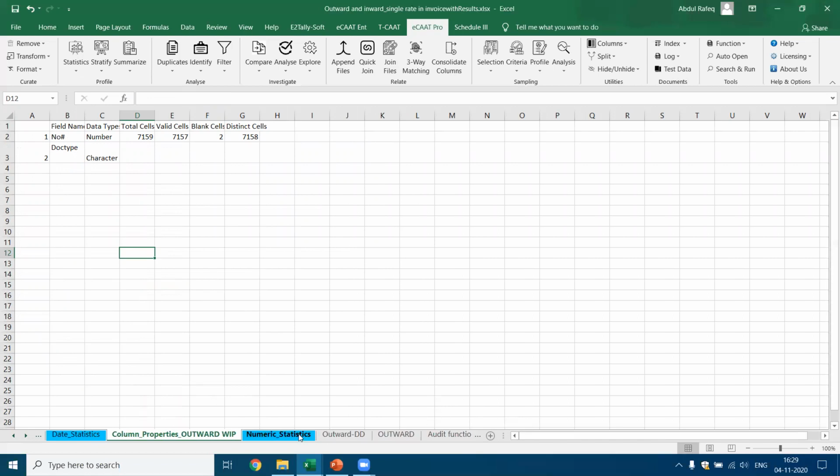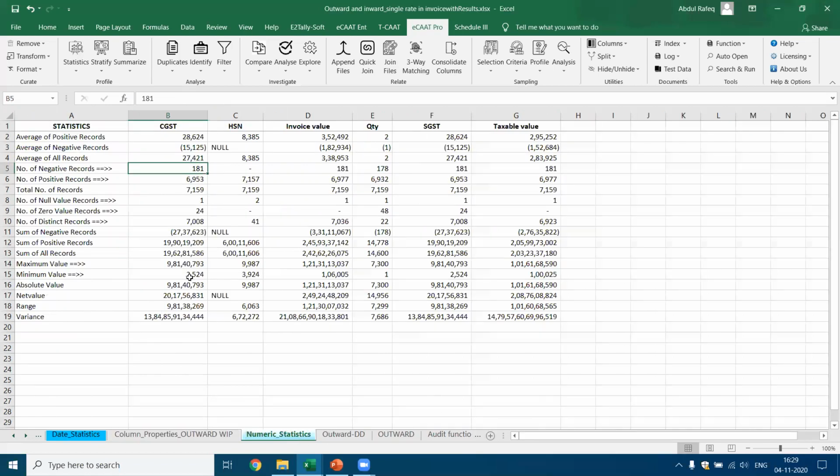Similarly, for the numeric statistics, this gives you the complete summary of all the data at one glance. What is the total sum of records? What is the maximum value? What is the minimum value? What is the absolute value? What are the negative records? What are the positive records? You find this particular function.